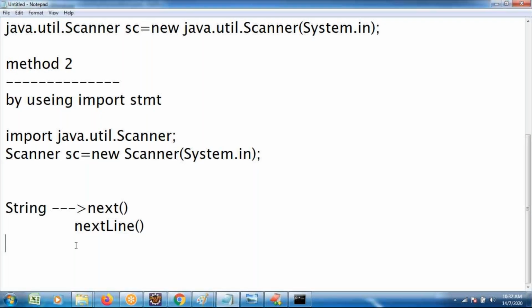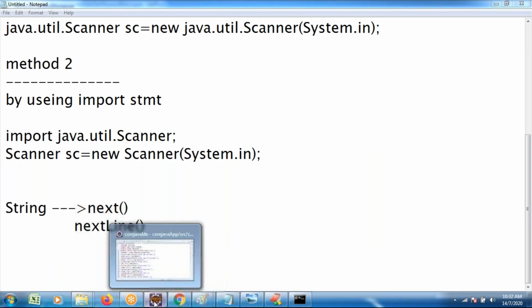Observe once, one small interview question they may ask in the interview session. What is the question? What is the difference between the next and nextLine methods?